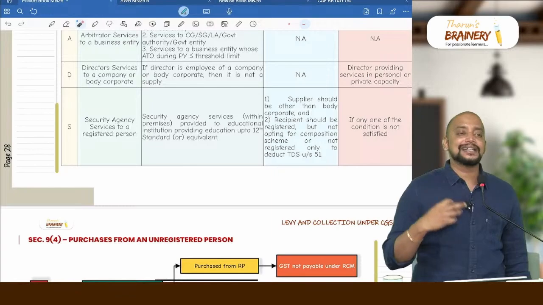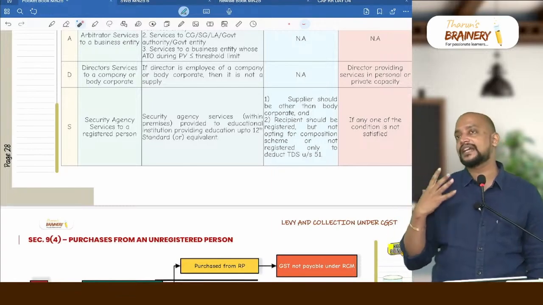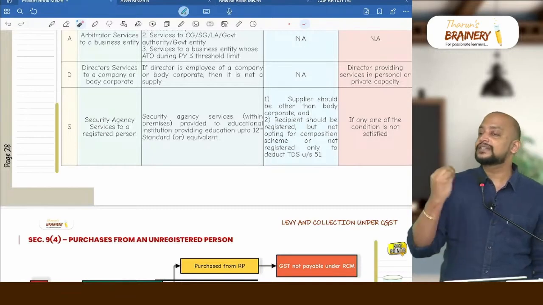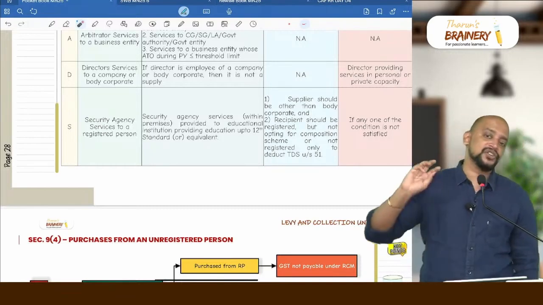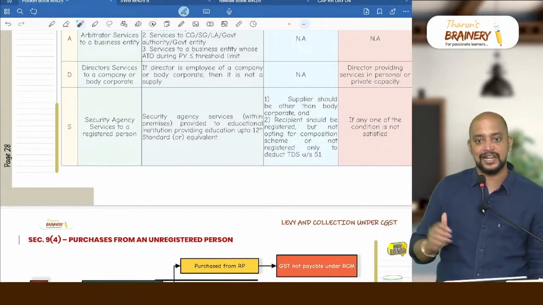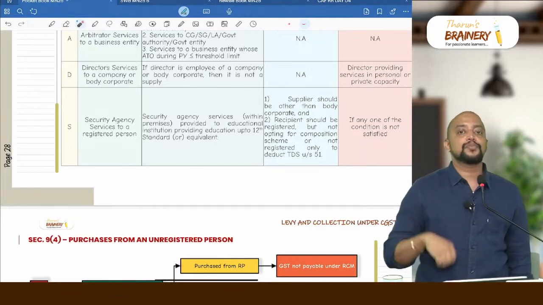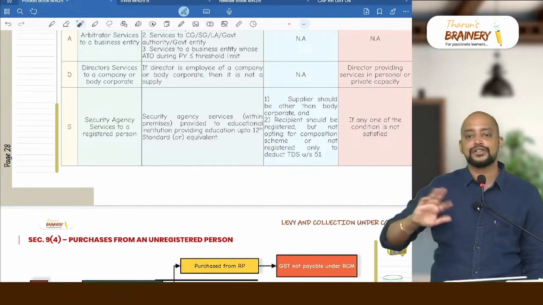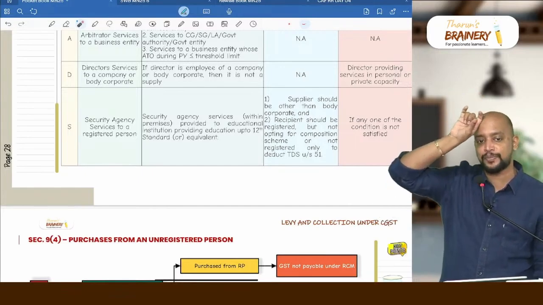What if the director is acting in his personal capacity? For example, I am a director of a company, I participate in the board meetings for which I get the sitting fees. On the sitting fees I will not pay GST, the company only will pay GST under RCM. However, I own a property, that property I am giving on rent to the company. Now will it be coming under director service? No, it will come under renting of immobile property services.